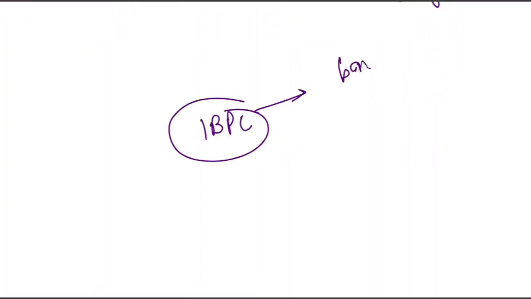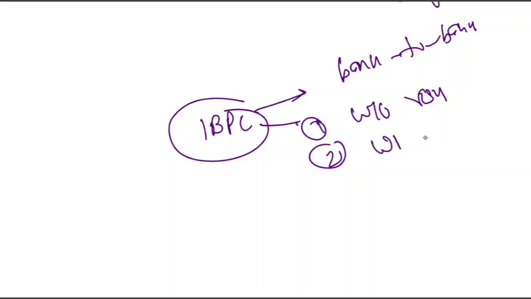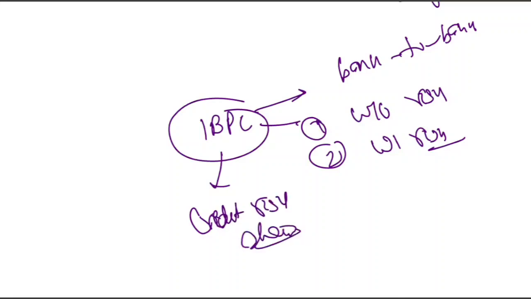So they are bank to bank instruments. Two types I told you: without risk and with risk. In the case of with risk, what happened? The credit risk is shared. So risk sharing happens, and asset classification remains with the issuing bank. Issuing bank asset classification. I hope this is crystal clear.